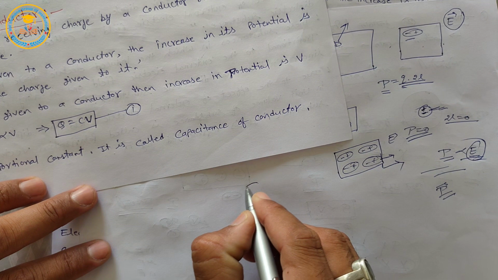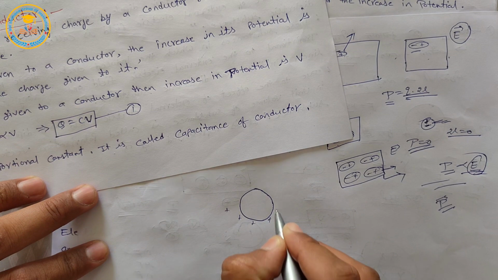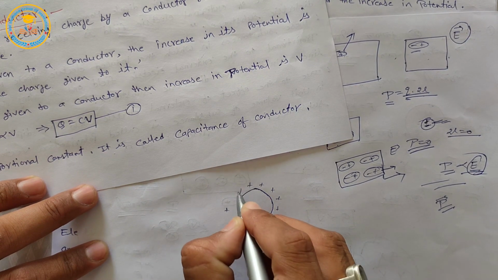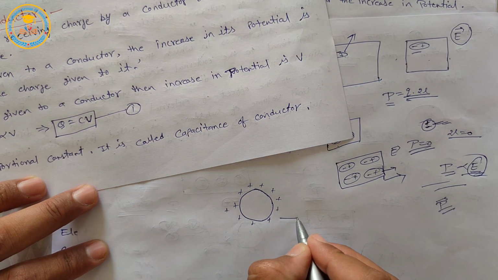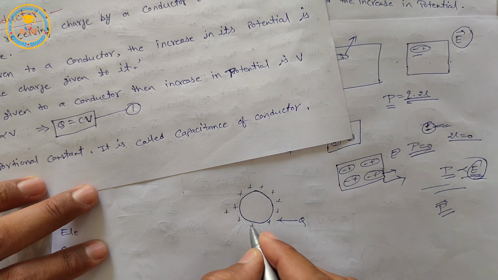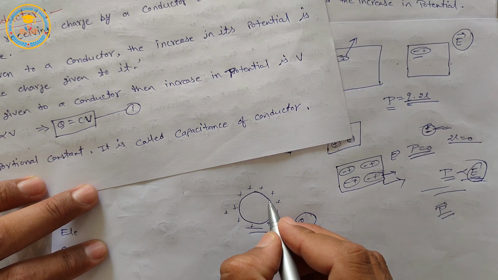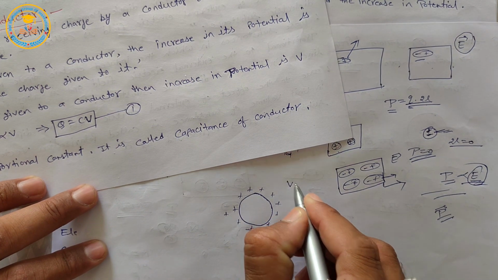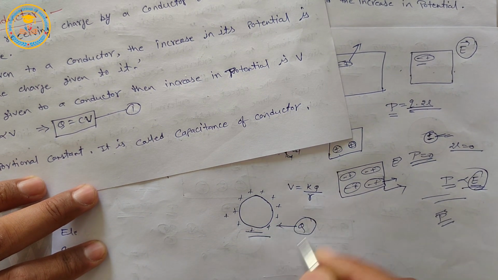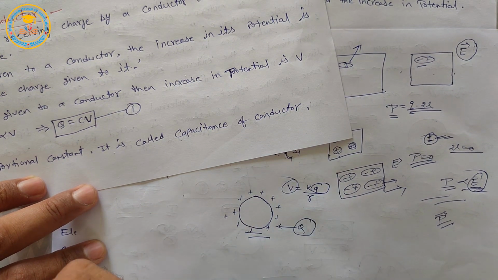Suppose we have a spherical conductor. If we give some charge to this conductor, then this charge is equally spread out on the outer surface of the conductor. If we give extra charge, then the electric potential of this conductor will increase, because we know that V is equal to KQ upon R. So if we increase the amount of Q, then the electric potential will increase.